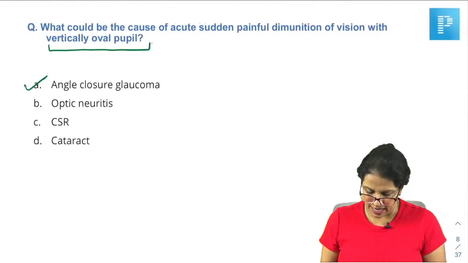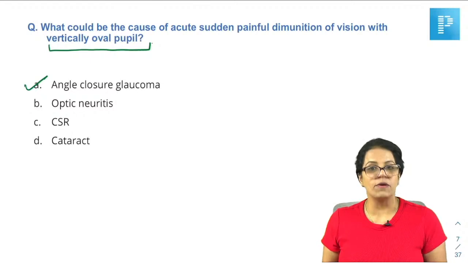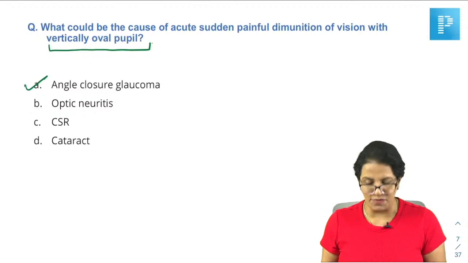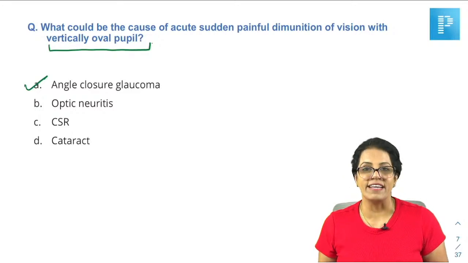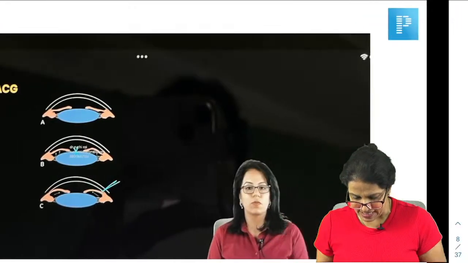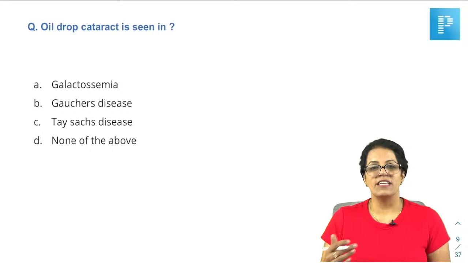Is there anything confusing among all these options? CSR, of course, not confusing at all. Cataract, not confusing at all. Optic neuritis can also be, but again, it's such a typical finding. The answer has to be acute congestive glaucoma. Okay? So again, this has all been discussed in your lectures. We come to the next one-liner.